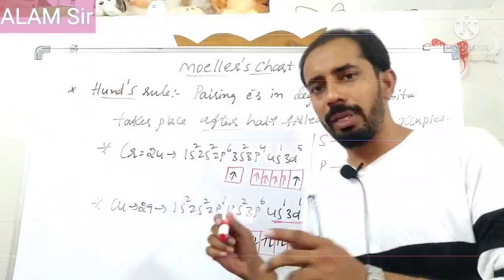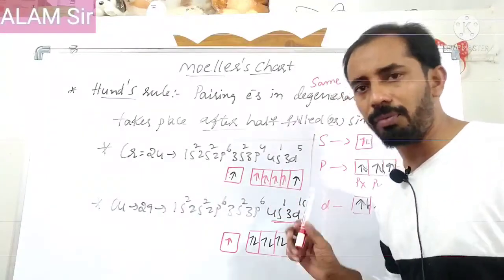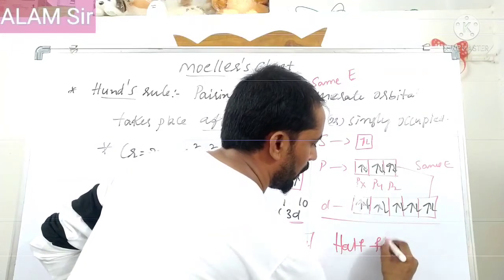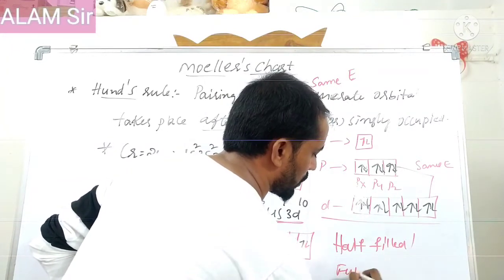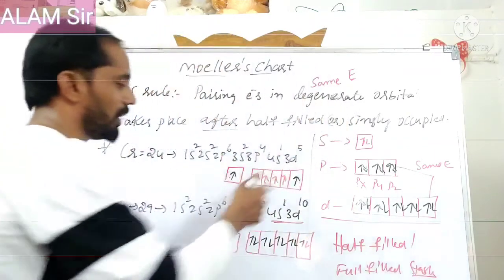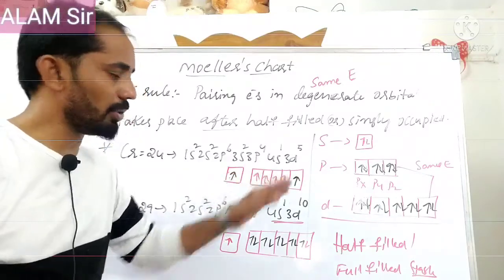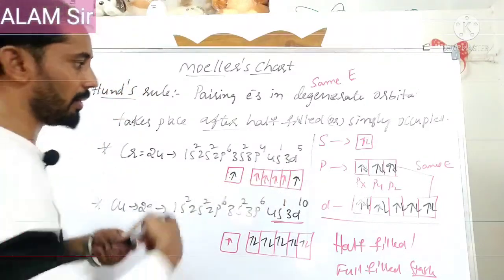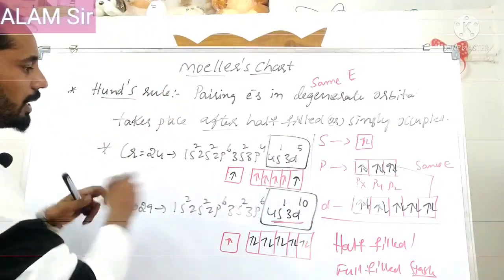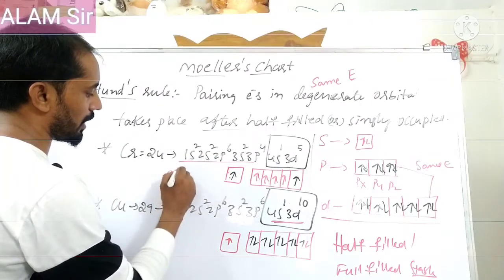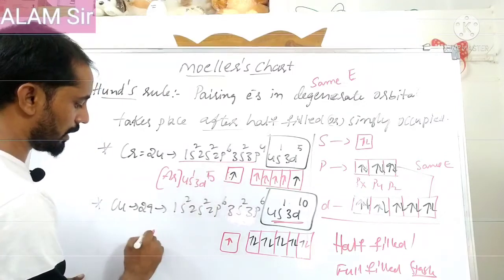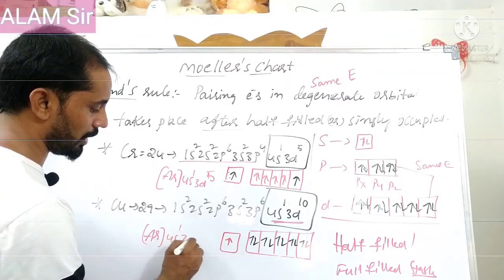Whenever orbitals are half filled or fully filled, they are more stable. Remember: half filled or fully filled orbitals are more stable. That's why the electron shifts from 4s to 3d, giving 4s1 3d5 for chromium and 4s1 3d10 for copper. This can also be written, instead of the full configuration, using the inert gas core: argon 4s1 3d5, and argon 4s1 3d10.